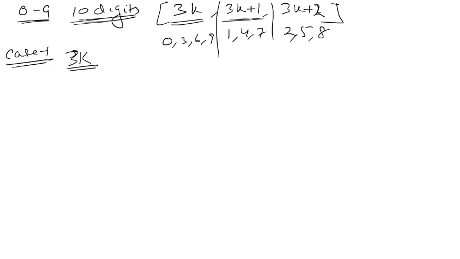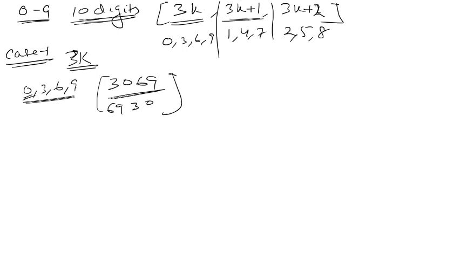So I will select the digits from 0, 3, 6, 9 because they are 3k type of digits. So I can form numbers like 3069, right? I can also form numbers like 6930, right? This type of numbers I can form. So how many such numbers? Okay, I know 0 cannot be at the first digit. If 0 remains at the first digit, then the number is a 3-digit number. Okay, so how many such numbers I can form?